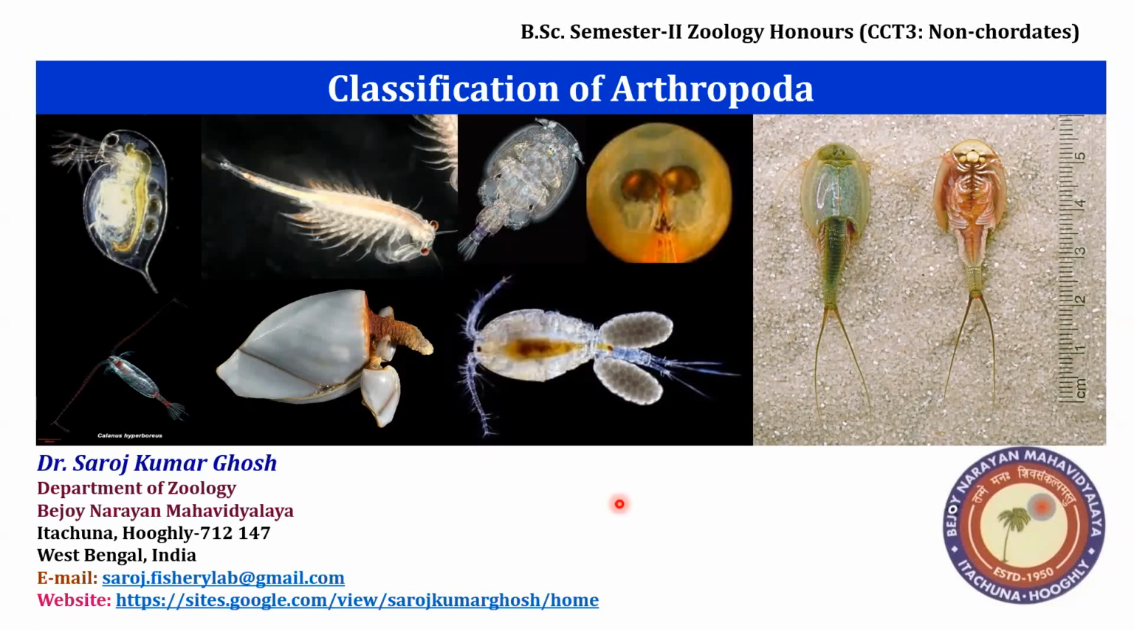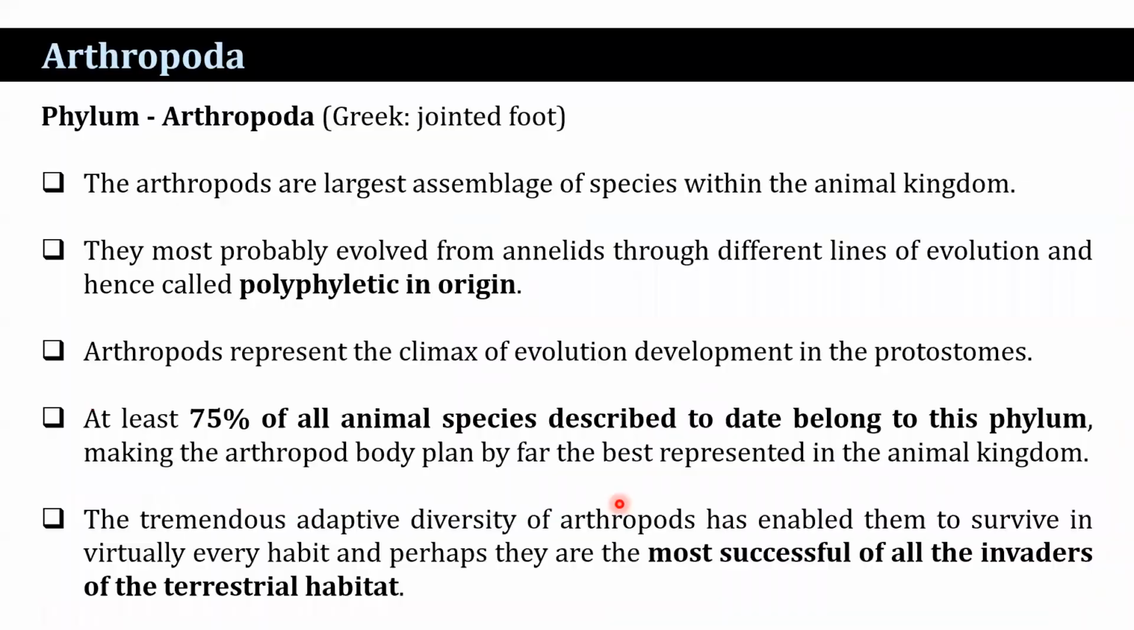We are going to discuss the topic classification of phylum Arthropoda. Arthropoda comes from the Greek words arthro, meaning jointed, and poda, meaning feet. The arthropods are the largest assemblage of species within the animal kingdom. They most probably evolved from annelids through different lines of evolution, and hence they are polyphyletic in origin.